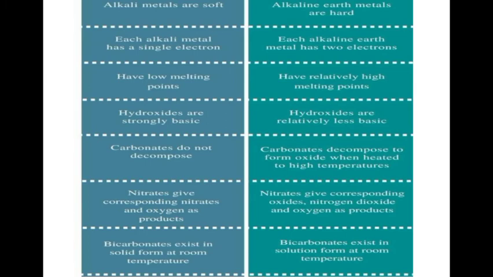We'll see dissimilarities. Alkali metals are soft, whereas alkaline earth metals are somewhat hard. Each alkali metal has a single electron. In alkaline earth metals, it is 2 electrons. Here ns1, here ns2. They have a low melting point, whereas alkaline earth metals have a relatively high melting point. Here the hydroxides are strongly basic, here less basic.